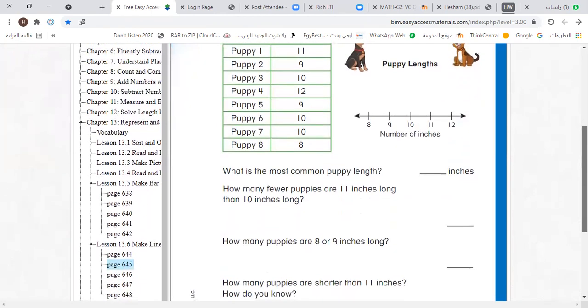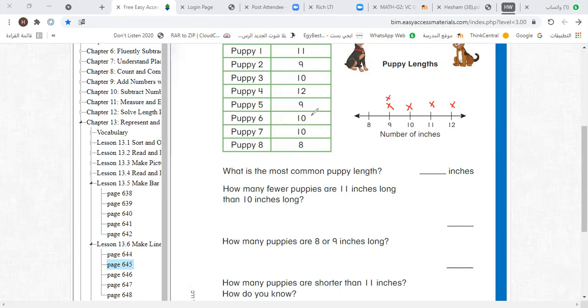What about Puppy 1? Puppy 1, 11 inches. So let's go to 11 and make a plot like this. Okay, Puppy 2 equals 9 inches. So let's make a plot above 9. Puppy 3, 10 inches. So let's make a plot above 10. What about Puppy 4? Puppy 4, 12. So let's make a plot above 12. Okay. Now Puppy 5, 9. So make another plot above 9 like this.